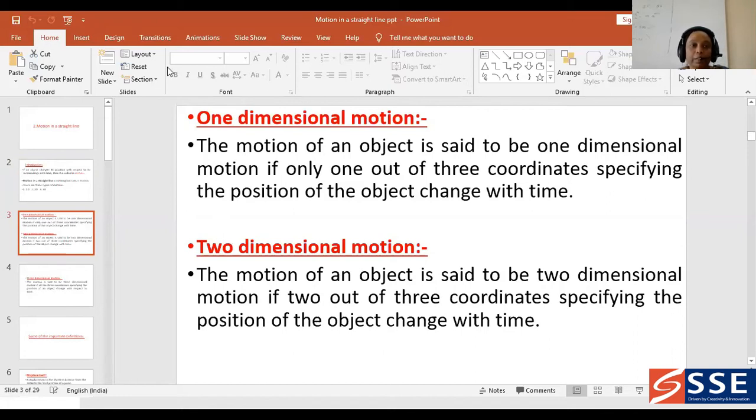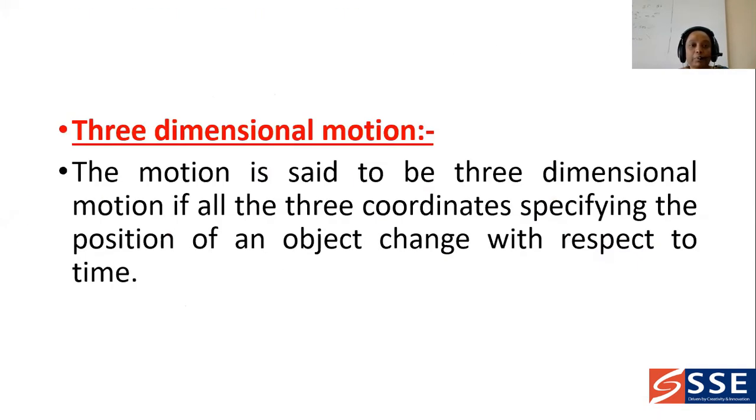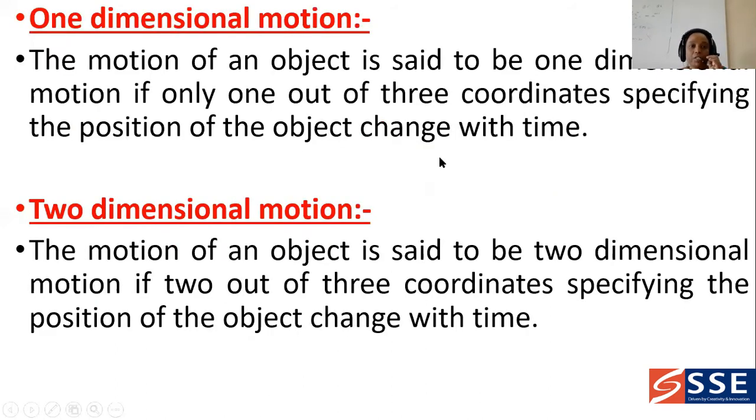So in this way, we can define three coordinate systems. Suppose you are taking one dimensional, then out of three coordinates, the position of the object changing with time is known as one dimensional motion.